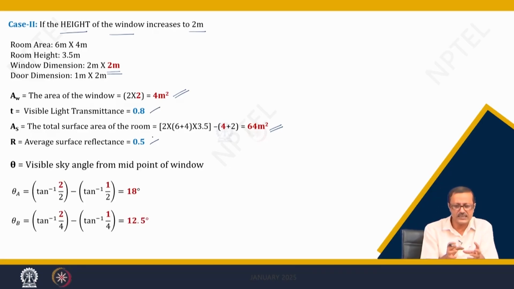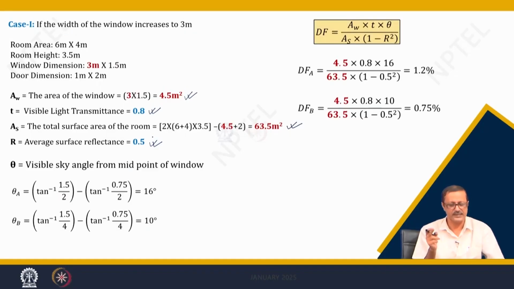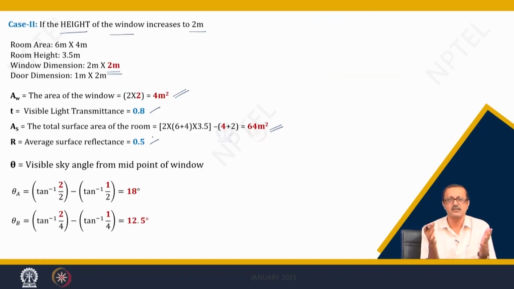All the values where there is a change, I have mentioned in red color. So, 2 1 2 1, those are in red. Here the height of the window is 2 meter, not 1.5 meter. So, once I have to take 2, and for the second part of the tan inverse I have to take half of that 2, which is 1. Now your aperture angle, which was 16 degree and 10 degree, has become 18 degree and 12.5 degree. The aperture is increased.